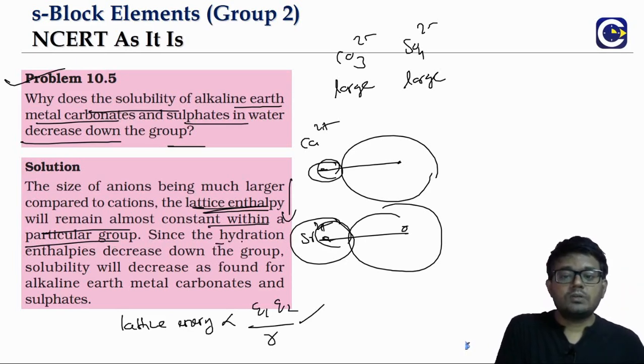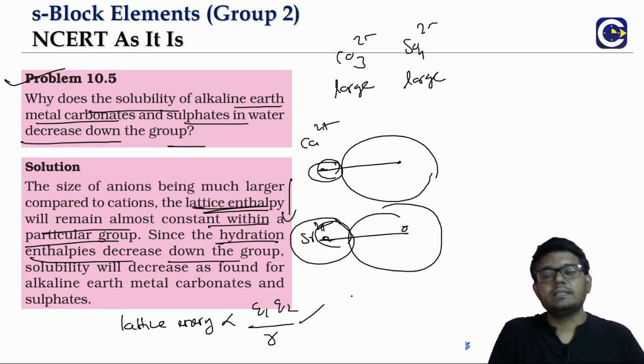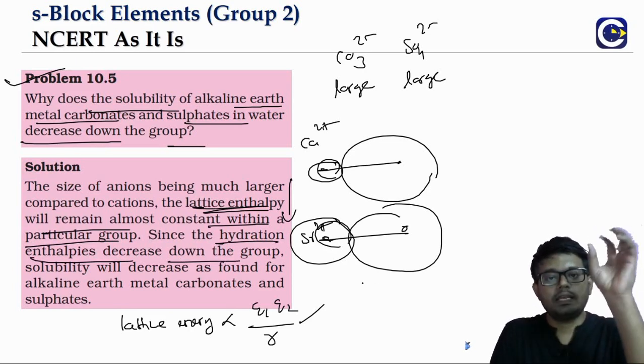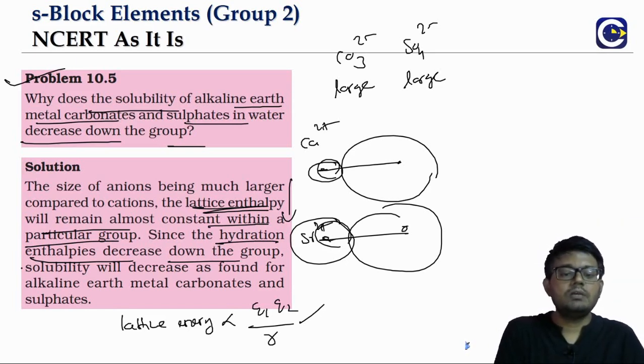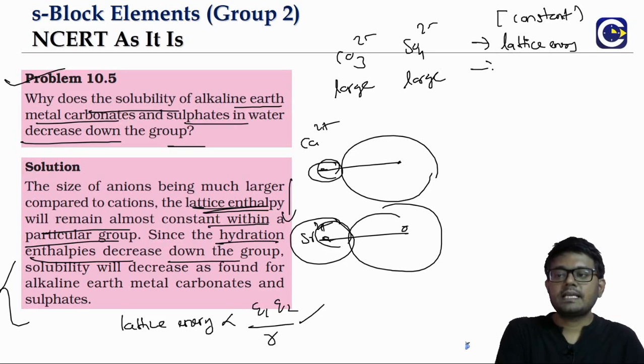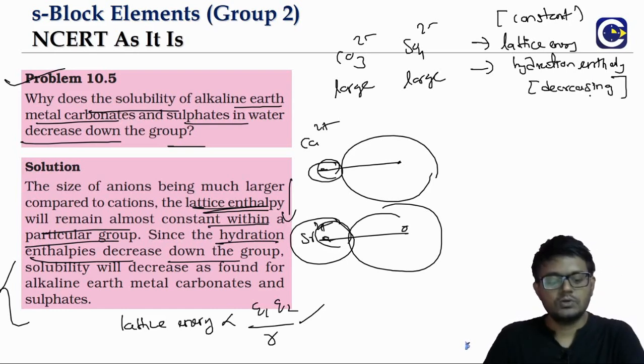But as we go down the group, the hydration enthalpies will definitely decrease. Small cations will be hydrated more. So as the hydration enthalpy is decreasing, the solubility also has to decrease, because there are two steps. First we have to break the lattice. For that we will have to spend energy, that is the lattice energy, which is almost remaining constant. The second thing is the energy released when it is dissolving, that is the hydration enthalpy. The hydration enthalpy is decreasing, so it becomes difficult for the substances to dissolve. And that is what we see. As we go down the group, the solubility of both carbonates as well as sulfates will be decreasing.